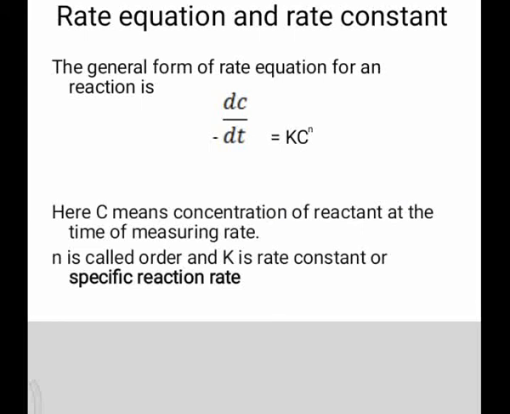Rate equation and rate constant. Generally, the rate of reaction is directly proportional to the concentration of reactant, meaning the rate of reaction depends on the concentration of reactant. The general form of rate equation for a reaction is minus dC upon dt equals K C to the power n, where C means concentration of reactant at the time of measuring rate, n is called the order, and K is the rate constant or specific reaction rate.